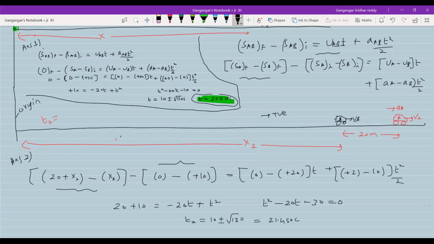So you see how troublesome the questions are for you in the exam. Find the time interval between when car A crosses car B and when car A becomes ahead of car B by 20 meters. It means he's asking T2 minus T1. He's asking T2 minus T1. Is it okay? Okay, sir.